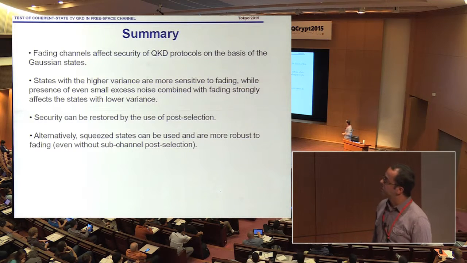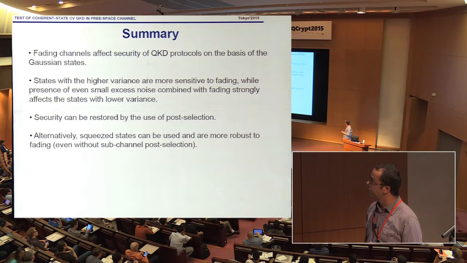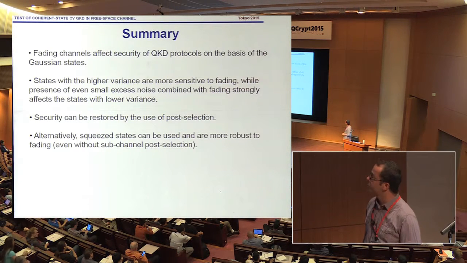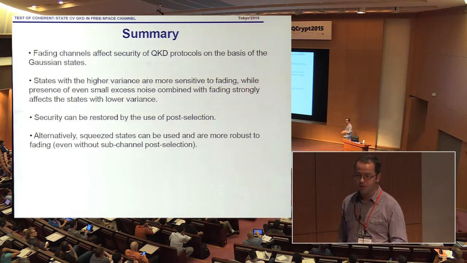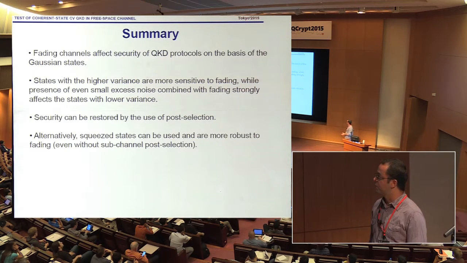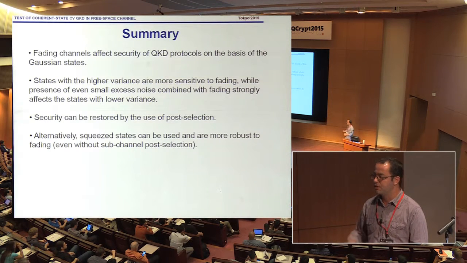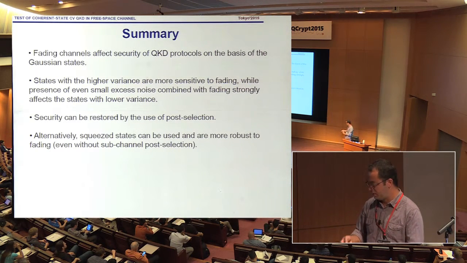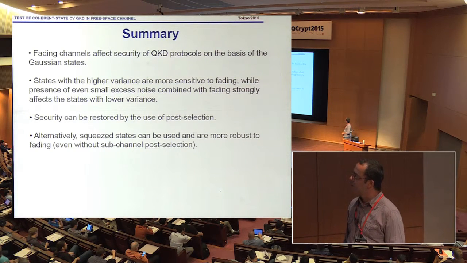So to summarize, we've shown that these transmittance fluctuations, the fading, affect the security of QKD protocols based on Gaussian states. Then we've shown that states with a higher variance or with a stronger modulation are more sensitive to fading. But if there's additional noise present, then the modulation should be optimized, because there's a trade-off between sensitivity to noise and the amount of modulation which we put on top of the states.